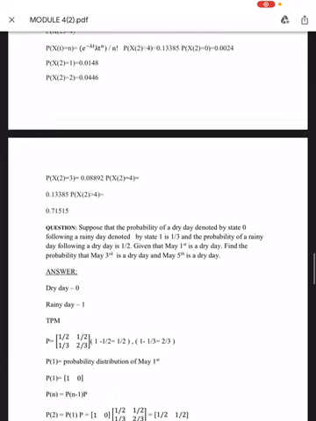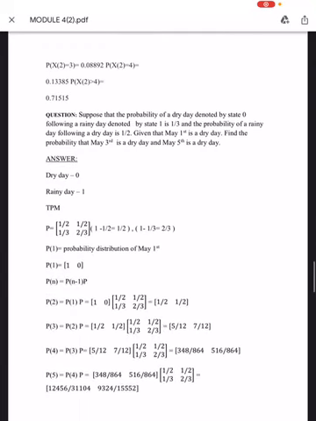Next question. Suppose that the probability of a dry day, denoted by state 0, and the probability of a rainy day, denoted by state 1, is 1 by 3, and the probability of a rainy day following a dry day is 1 by 2, given that May 1st is a dry day.